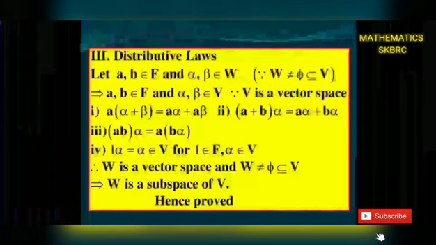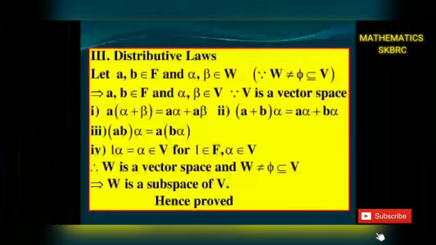(a + b)α = aα + bα. (ab)α = a(bα). 1·α = α, for all 1 belongs to F, α, β belongs to V, a, b belongs to F. Therefore, W satisfies all conditions in a vector space and W is a subset of V gives W is a subspace of V of F. Hence proved.